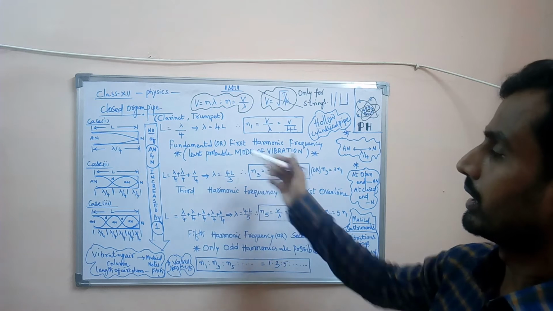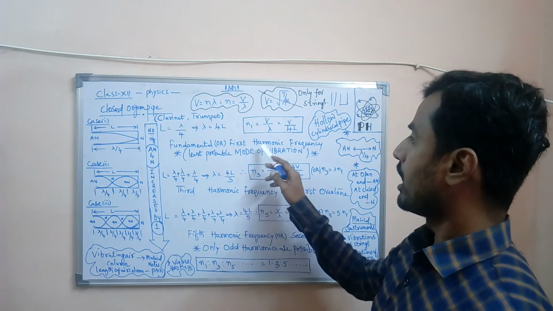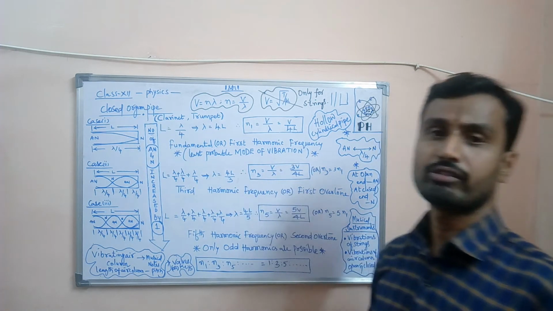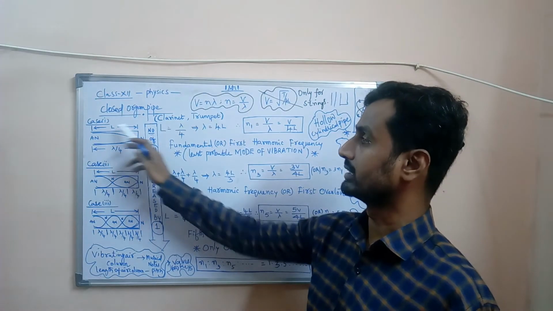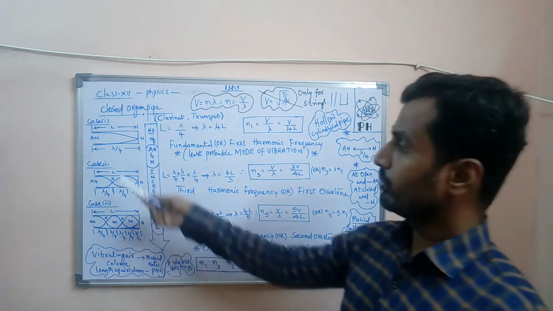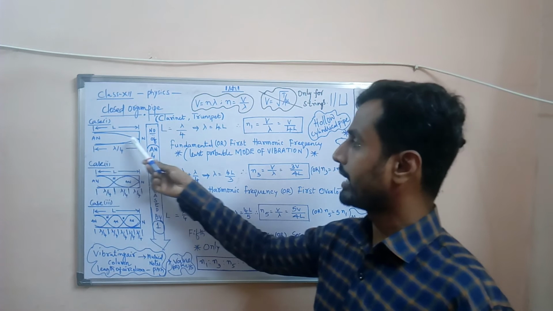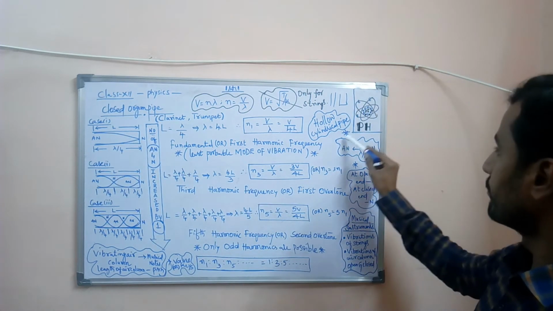Now let us deduce the harmonic frequencies in the case of a closed organ pipe. For that, let us consider a closed organ pipe of length L. Then we know that the distance between an antinode and a node is lambda by 4.